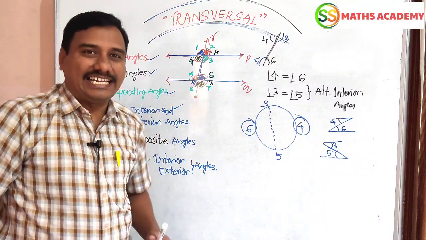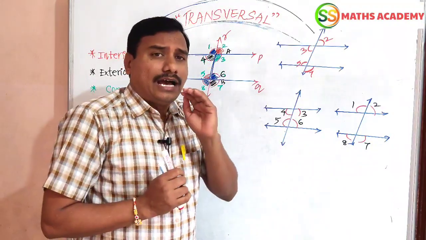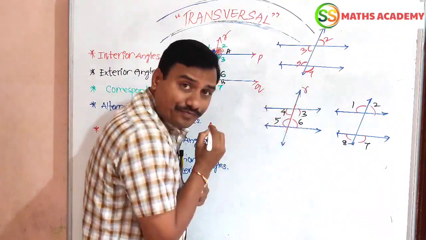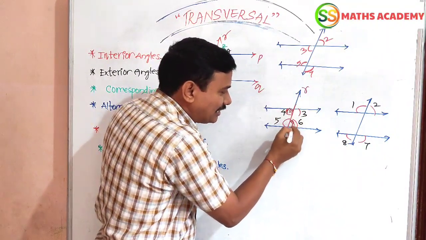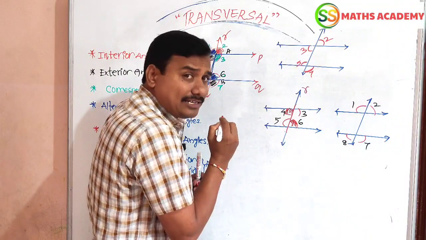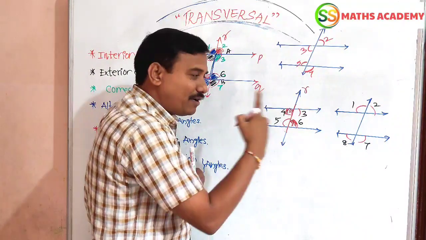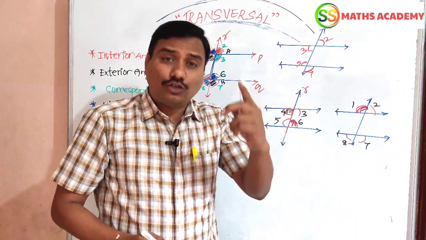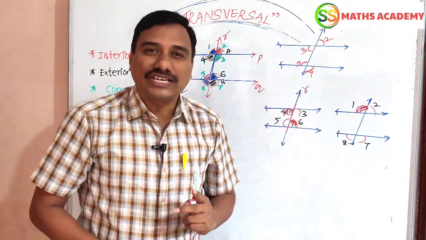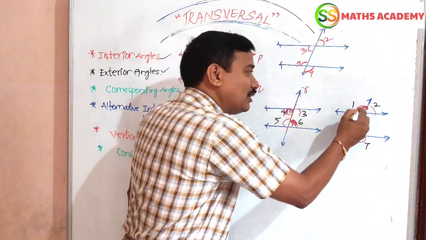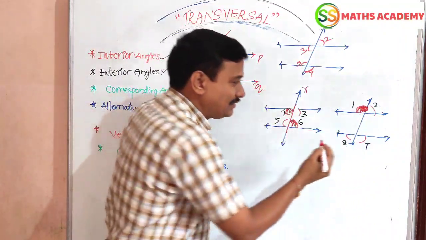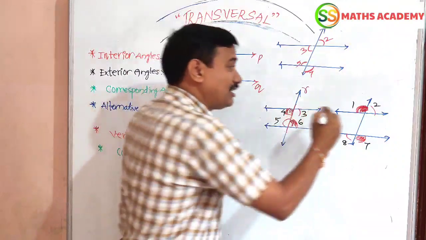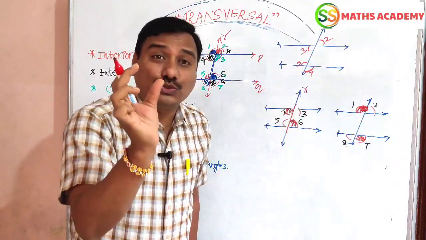Now alternate exterior angles. Alternate interior angles are formed on either side of a transversal line, in the shape of a Z. Now the two angles on the outer side, with the two lines opposite sides of the transversal line. 1 and 7 are on the outer side only, and they are opposite to the transversal line.